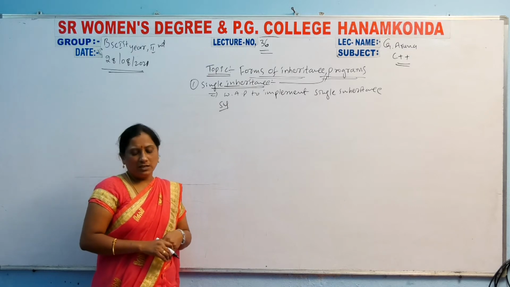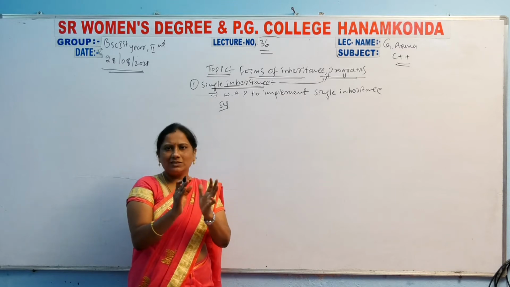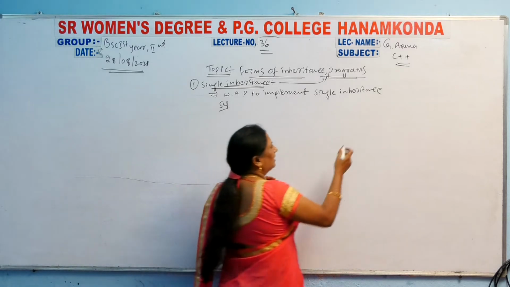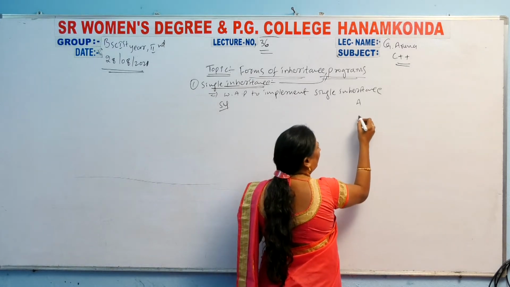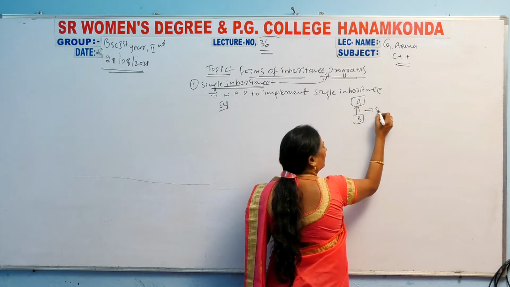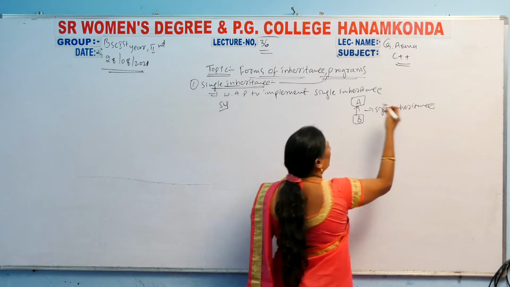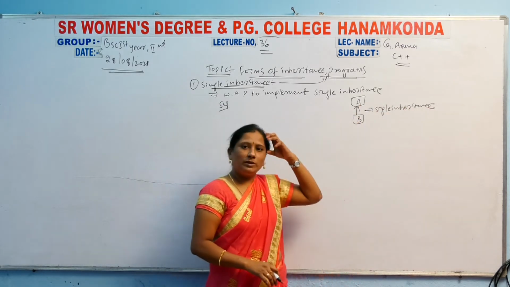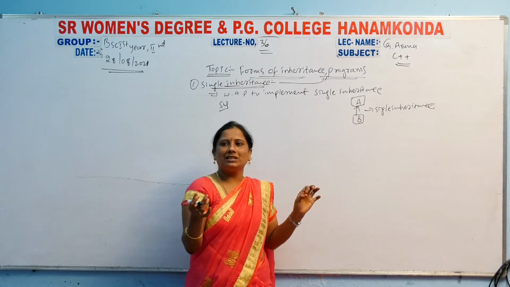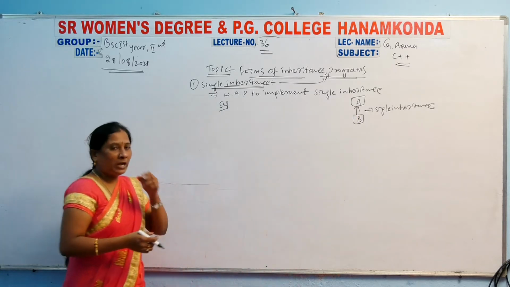Single inheritance: first there is a base class, and next a derived class. Remember, A and B will be there, and this B will be derived from A. Whenever you write this program, keep this diagram in your mind. What is the definition of single inheritance? You remember that definition.